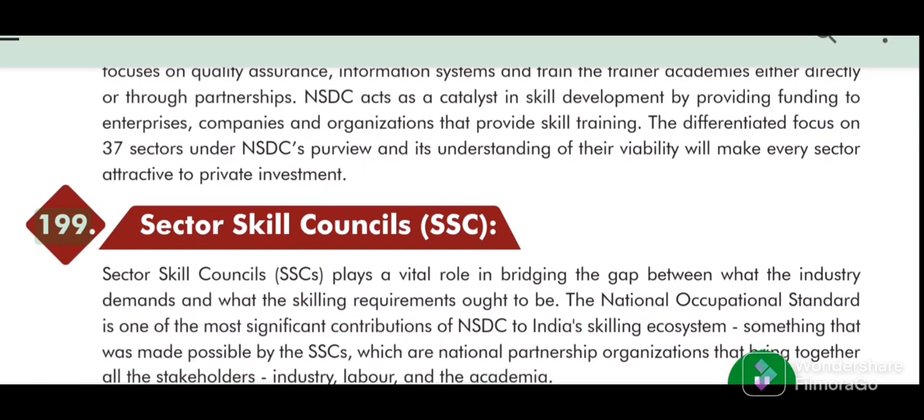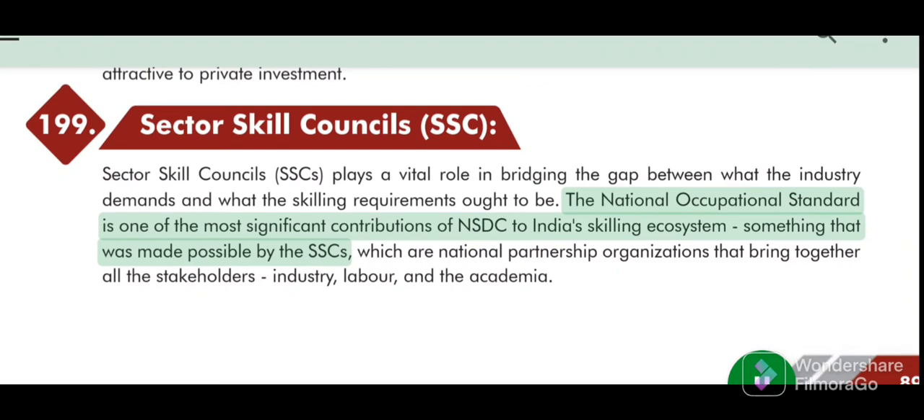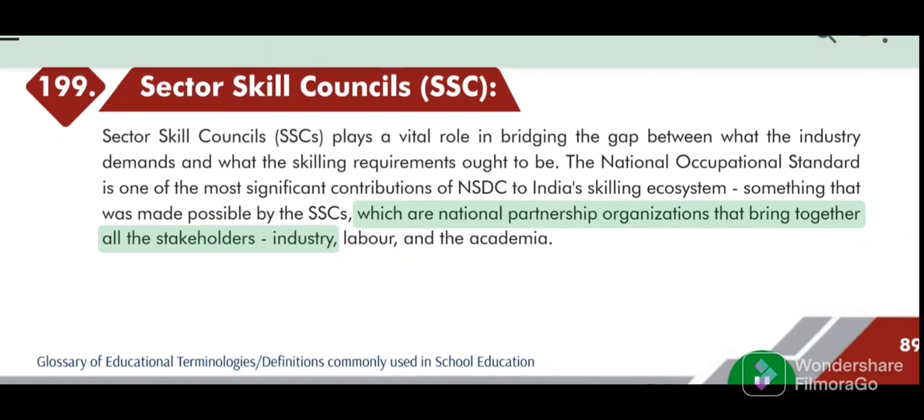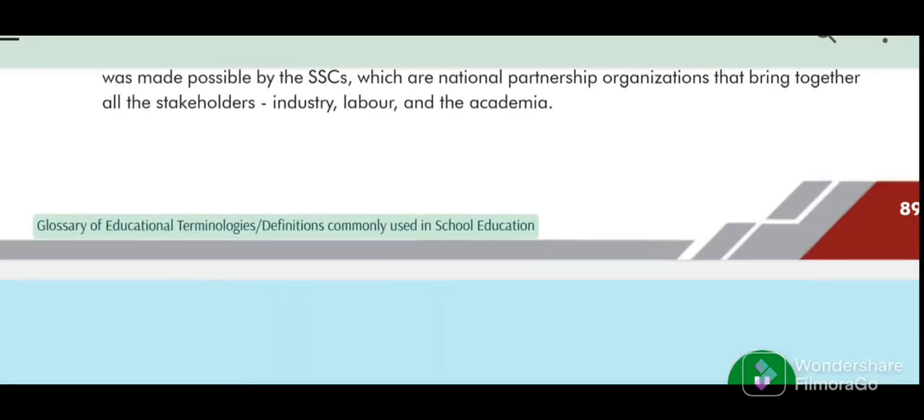199. Sector Skill Councils (SSC). Sector Skill Councils (SSCs) play a vital role in bridging the gap between what the industry demands and what the skilling requirements ought to be. The National Occupational Standard is one of the most significant contributions of NSDC to India's skilling ecosystem, something that was made possible by the SSCs, which are national partnership organizations that bring together all the stakeholders: industry, labor, and the academia.